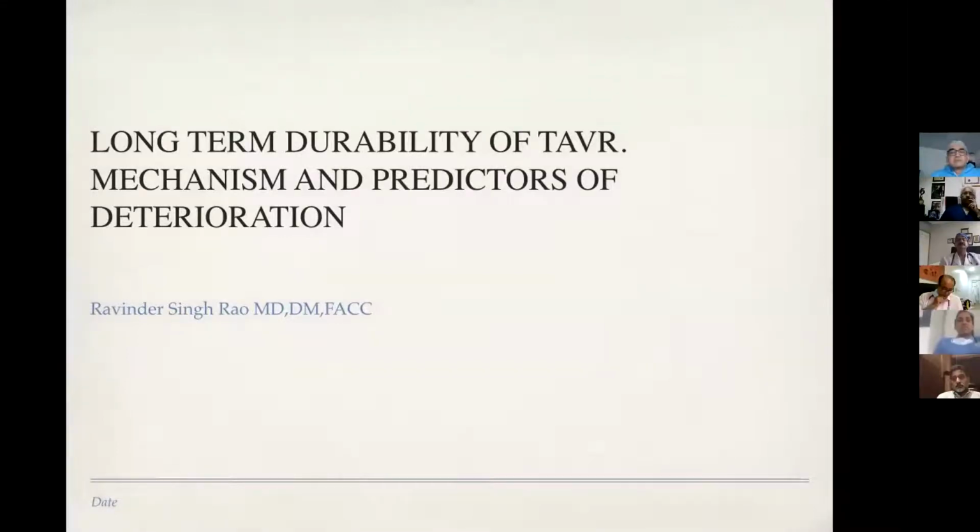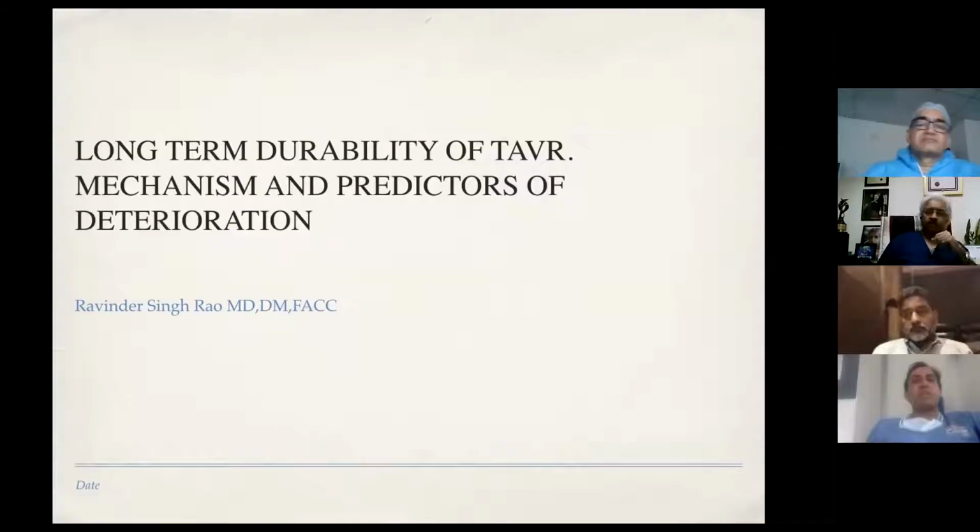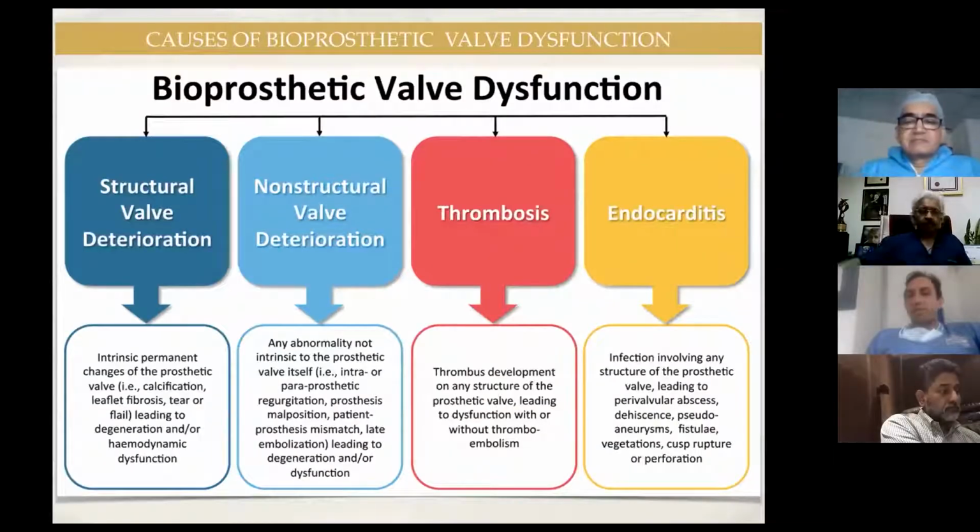So, long-term durability of transcatheter aortic valve replacement: mechanism and predictors of deterioration. I think that is a very important concept which we need to understand because we saw some really exciting cases shown by Dr. Nagendra Chauhan and everybody. But you see, the age was 60, 65, 63, and if we start doing TAVRs in young age, we need to understand how long these valves will last, or what the predictors are. Is there a hemodynamic predictor which will help us to optimize a patient's procedure, so that we might prolong the valve durability? So let us try to understand this.